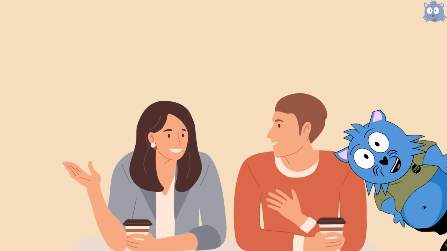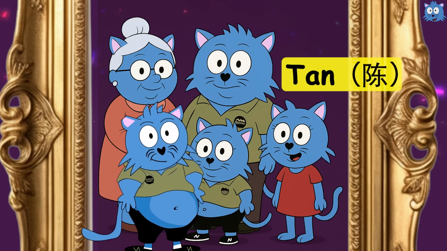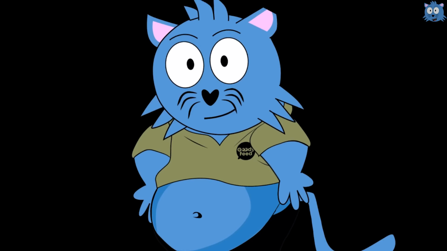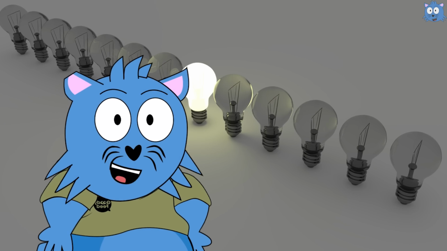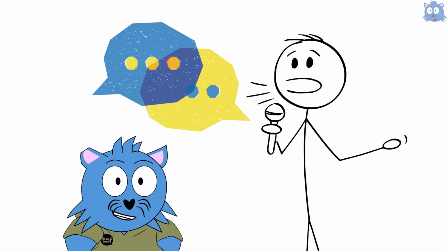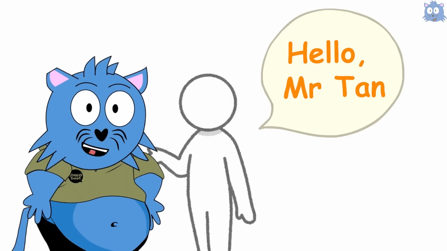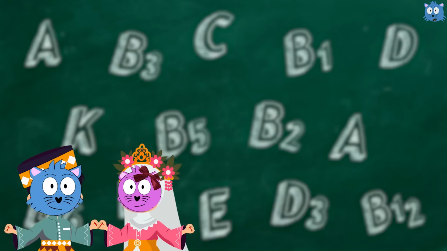So, how should you address a Chinese friend formally? Since my family name is Tan, you should call me Madam Tan instead. What? Shouldn't it be Mr. Tan, why? But you get the idea. When addressing a Chinese friend formally, you should always address them by their last name, which is their family name. So you should call me Mr. Tan.